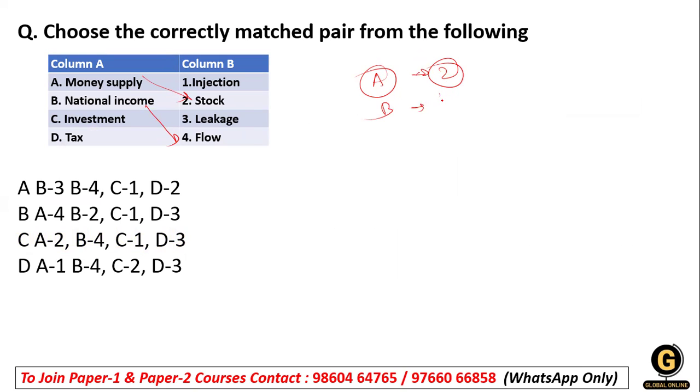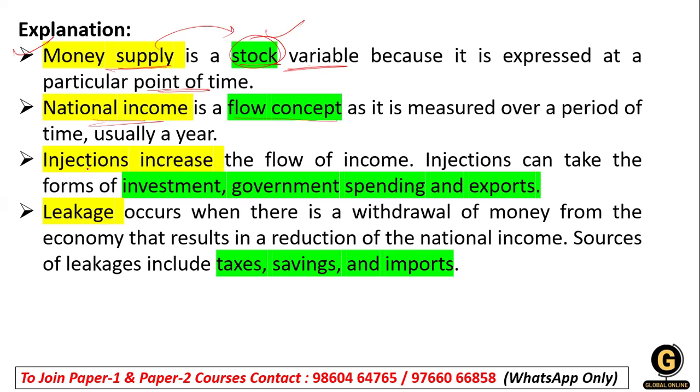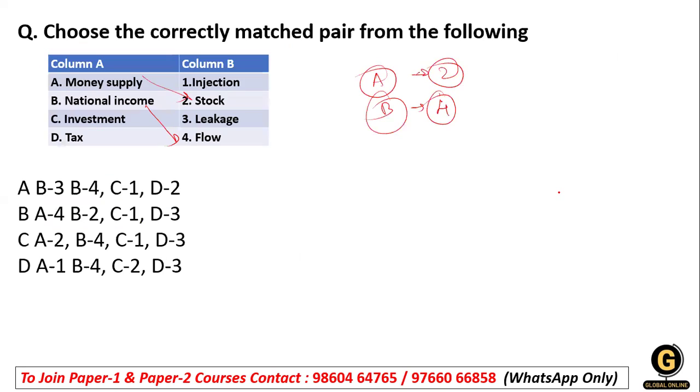So here is option 4 for the B. Now, what is injection? Injection means you're investing your income, like an investment in government spending, in the export. So this is an injection. So investment, that means C is related to 1.